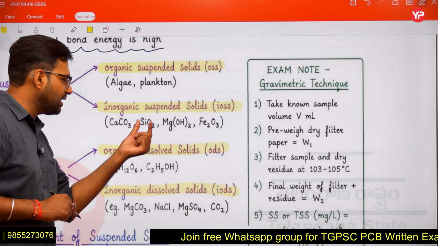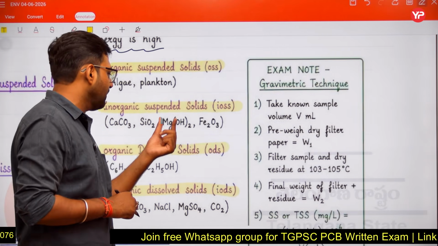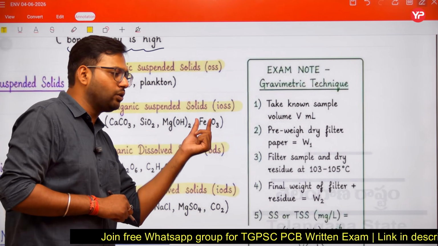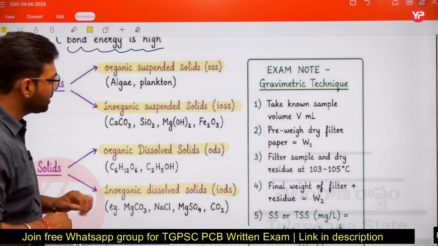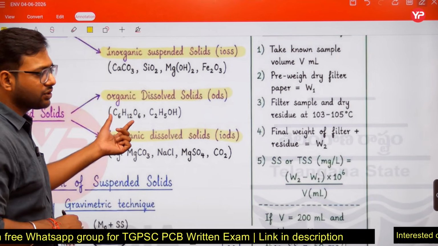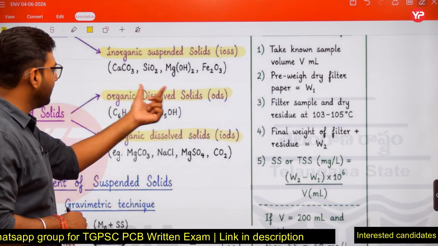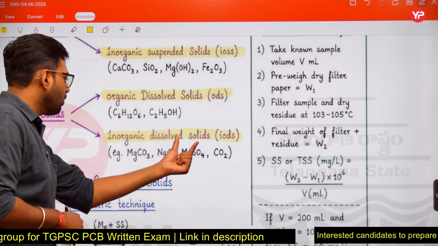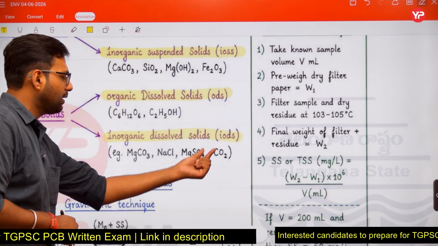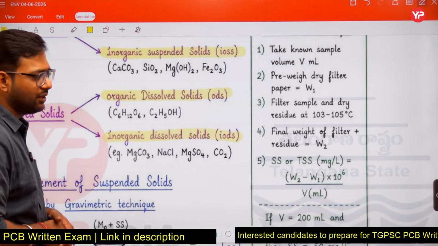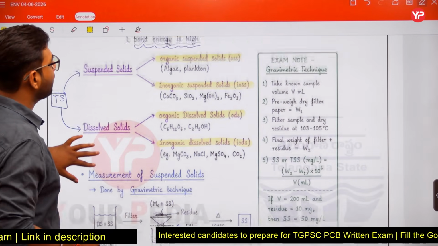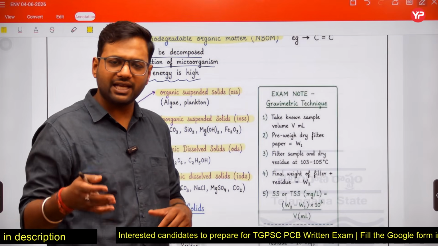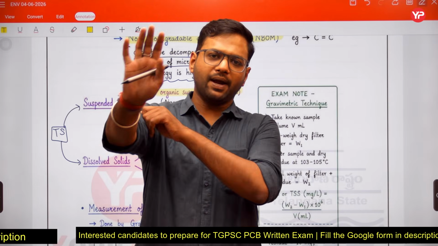Calcium carbonate, silicon dioxide, magnesium hydroxide, Fe2O3 (ferric oxide): these are the inorganic suspended solids. C6H12O6, glucose, is an organic dissolved solid. Inorganic dissolved solids are like magnesium carbonate and CO2, carbon dioxide. Yes or no? Further, organic particles are classified as biodegradable and non-biodegradable.